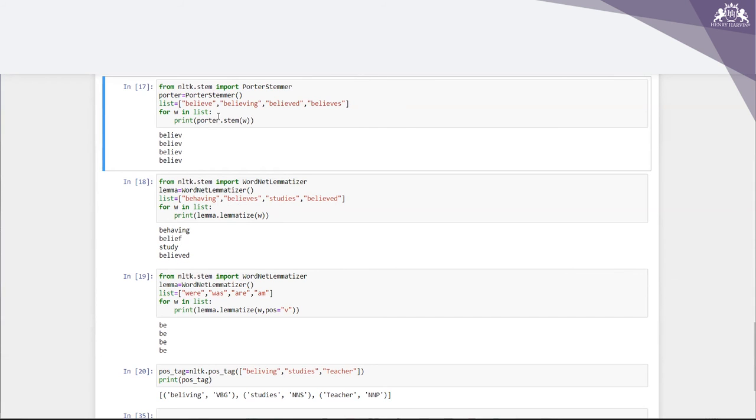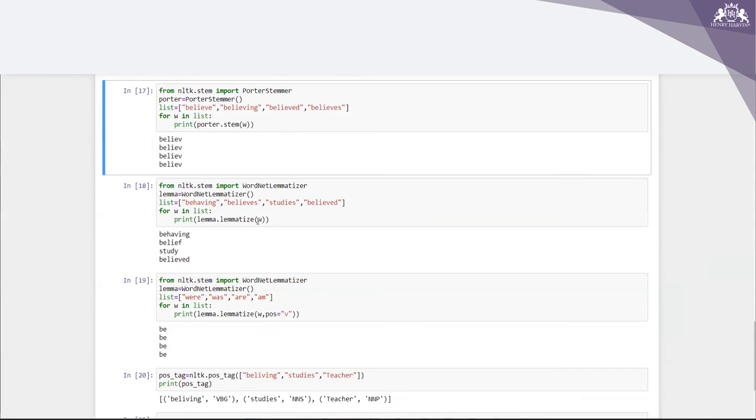When you give believe, believing, believed, believes in the Porter stemmer, in stemming, you are getting the same output, for this case particularly. And if you consider this word, BELIEV, there is no meaning for this word, right? If it is E, then fine, there is a meaning, but there is no meaning over here.